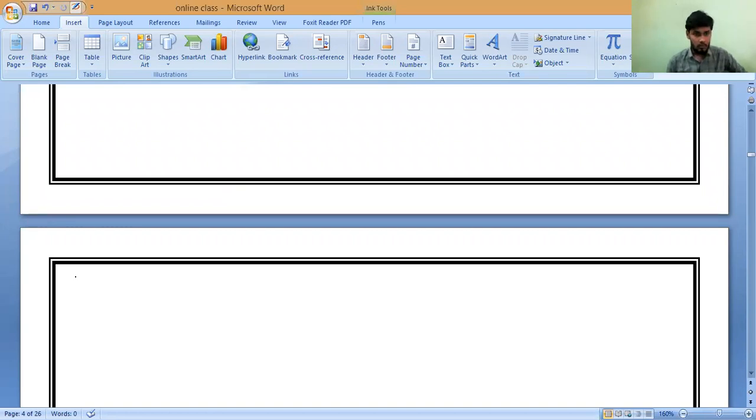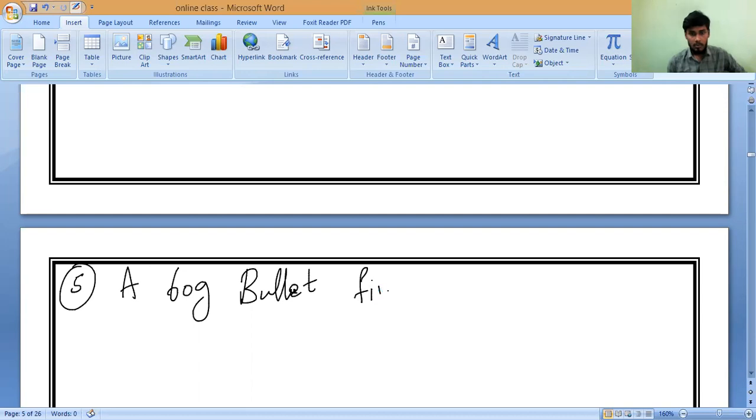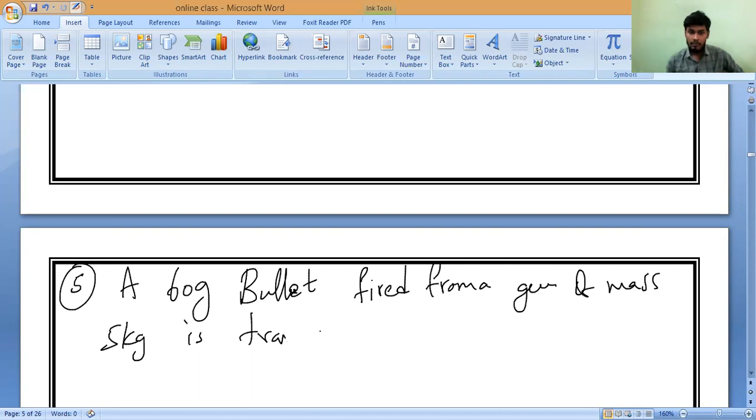A 60-gram bullet fired from a gun of mass 5 kilogram is traveling with a speed of 500 meter per second.